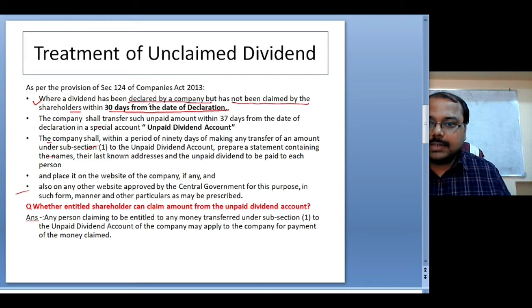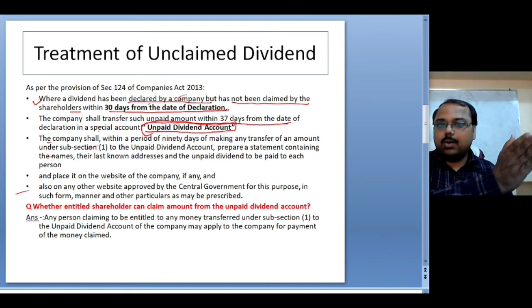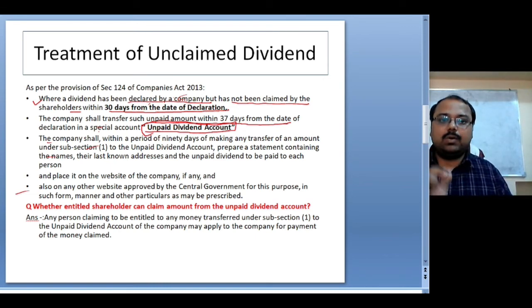Then it says the company shall transfer such unpaid amount within 37 days from the date of declaration into a special account called the unpaid dividend account. So from that bank account, you have to make a separate account that is called the unclaimed dividend account from the 37th day from the date of declaration.